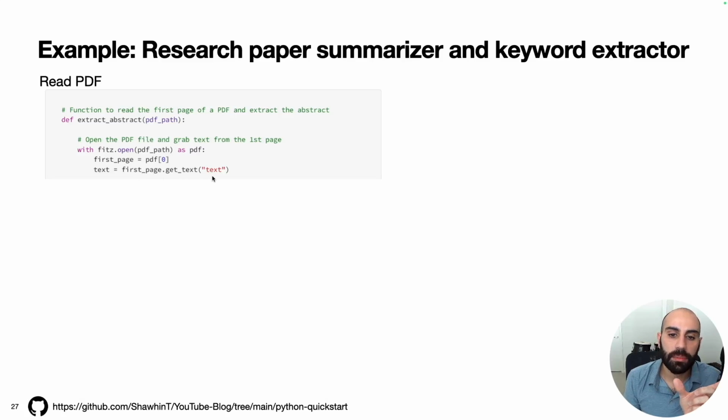And then we can specifically grab the text from this first page using this function here, .get_text, and then we'll just say text here. Now all the text from the first page is represented by this text variable.